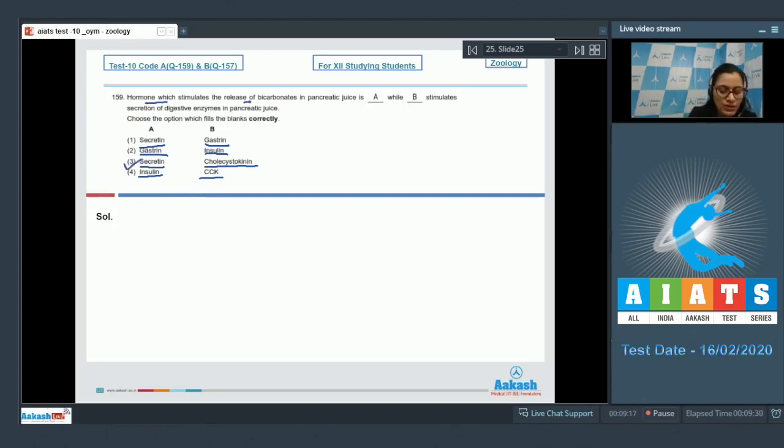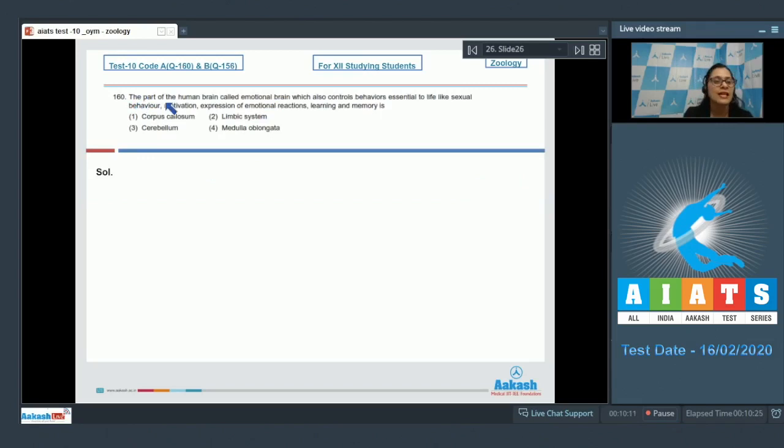That is, the hormone which stimulates the release of bicarbonates in pancreatic juice is secretin, while CCK or cholecystokinin stimulates the secretion of digestive enzymes in pancreatic juice. Let's discuss the rest of the options. The very first option is incorrect, that is secretin and gastrin, because gastrin promotes secretion of gastric juice. The second option is gastrin and insulin, and this is an incorrect option as gastrin promotes the secretion of gastric juice, whereas insulin is a hypoglycemic hormone. The next option is insulin and CCK, and this is an incorrect option because insulin is a hypoglycemic hormone. So the correct answer to this question is option number 3. Let's move on to the next question.